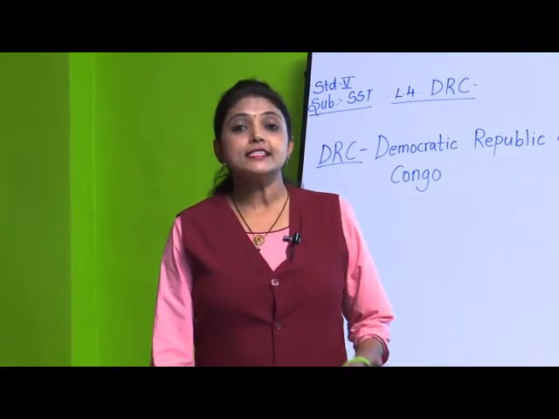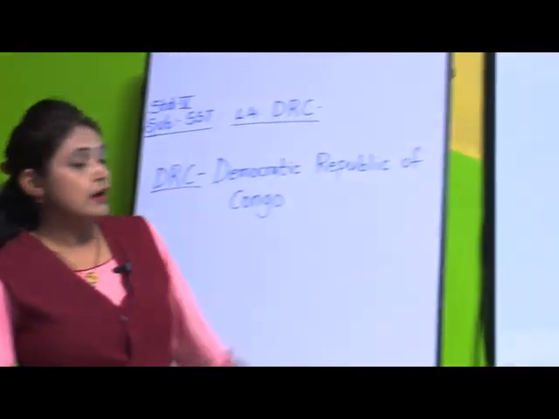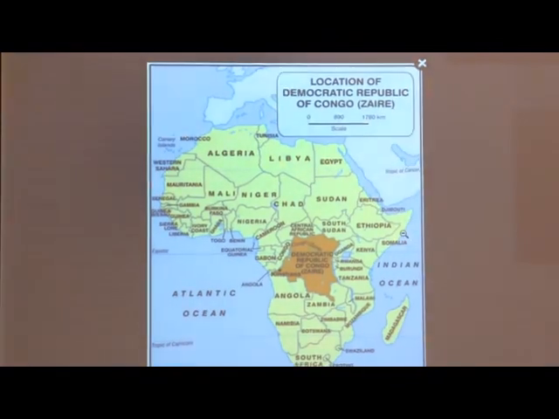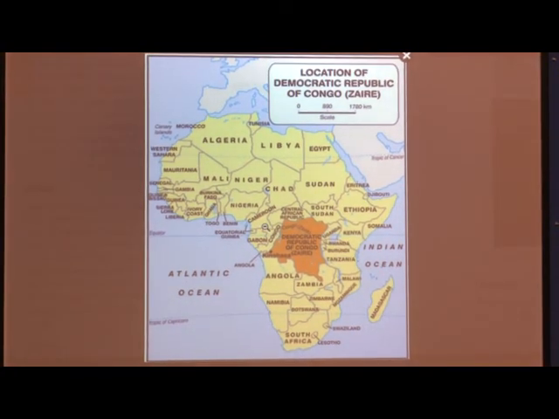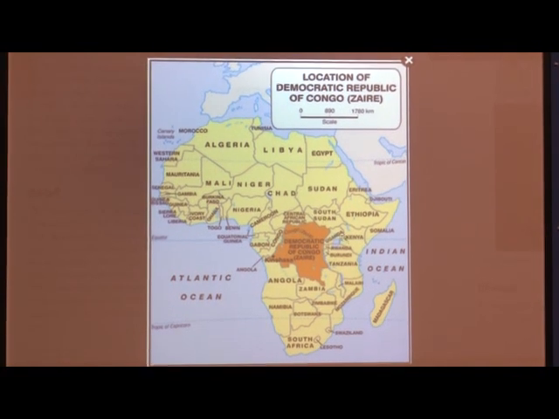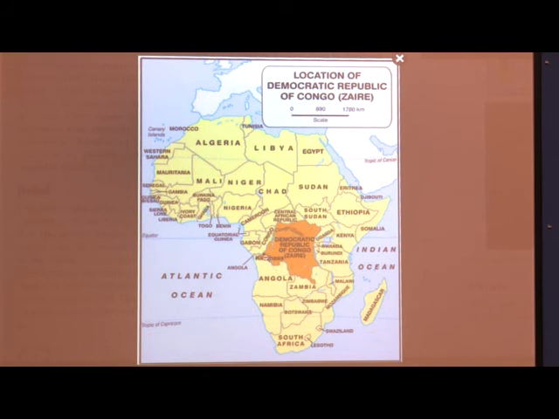So, where is this DRC located? Now, see in this map, the DRC is located in the African continent, in the middle of the continent. It is in the center of the heart. See, this is the country DRC. Okay. So, this country is in the African continent and the equator, can you see this line? This line is the imaginary line called equator. The equator passes through the country DRC.